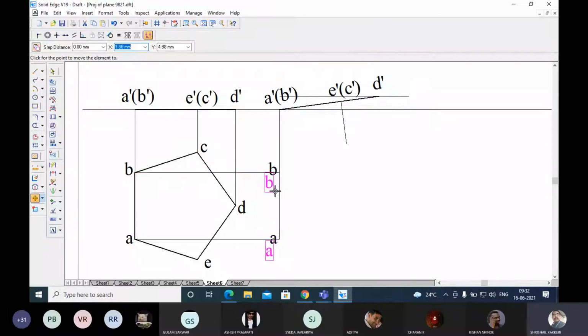Okay, let me keep this. Don't write in the beginning only, I'm just showing you here. Similarly C and C. From C I'm going to project the line, and project the line from C from here also.